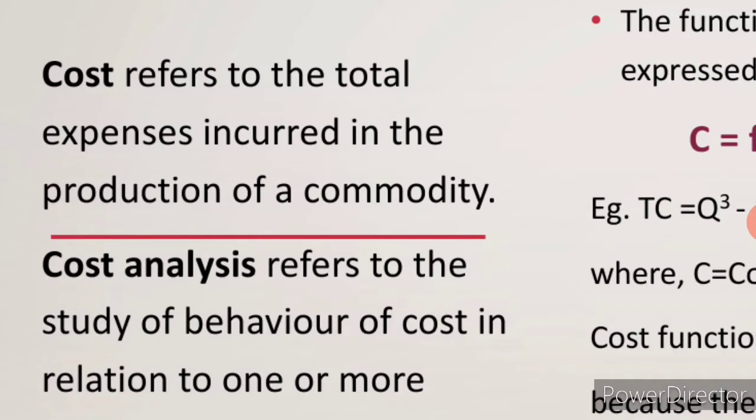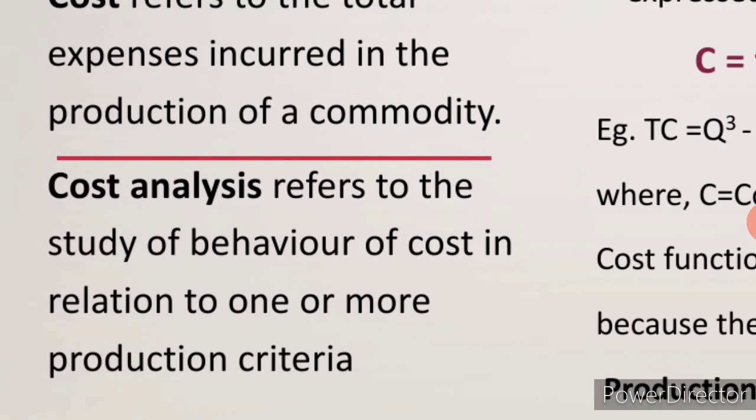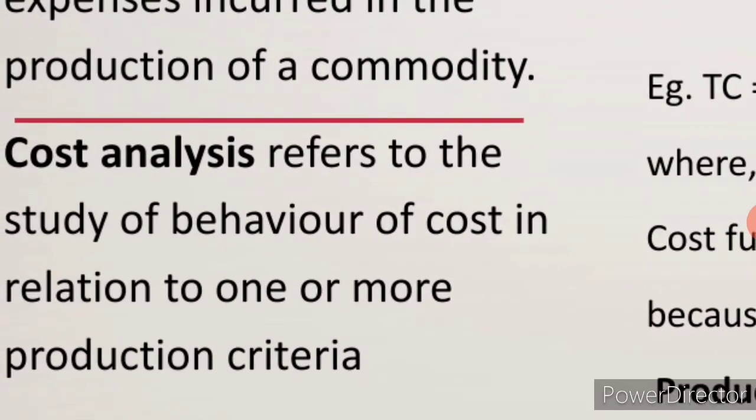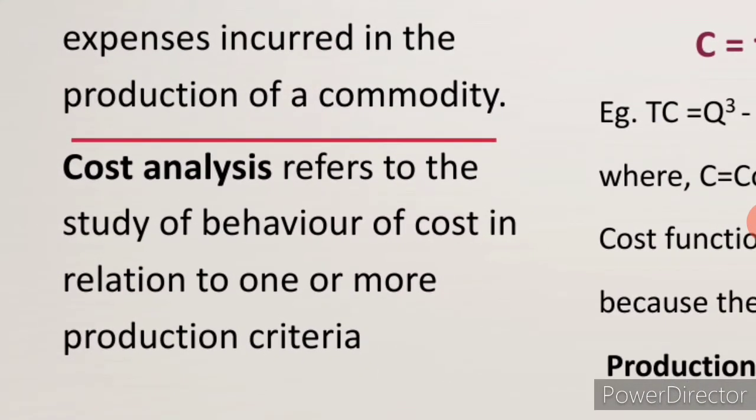Cost analysis refers to the study of behavior of cost in relation to one or more factors. Cost analysis means the types of cost. Children, listen: cost is an expense in order to produce a commodity. Cost analysis means what types of cost are involved in producing a commodity.